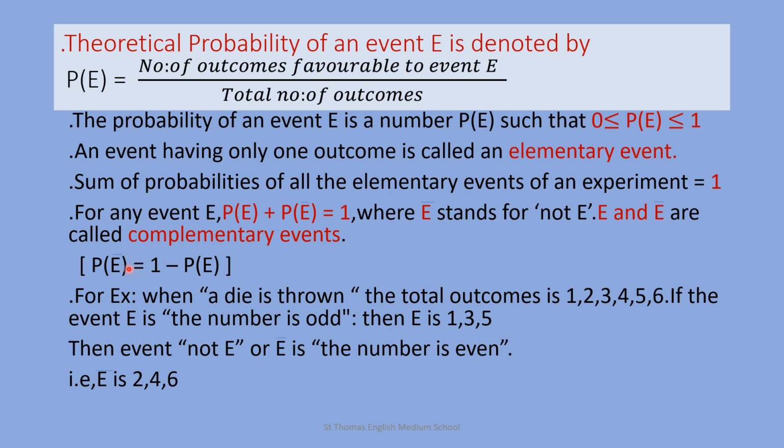Or you can write P of E bar or P of not E equal to 1 minus P of E. For example, when a die is thrown, the total outcomes are 1, 2, 3, 4, 5, 6. If the event E is, the number is odd, that means the event E has the outcomes 1, 3 and 5. Then the event not E or E bar, that is the number is even. That is E bar is 2, 4 and 6.